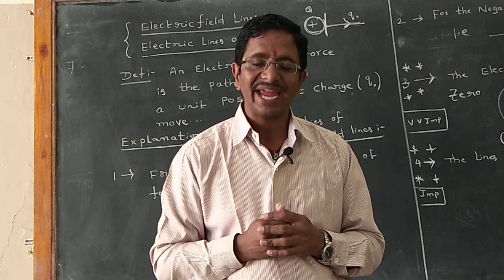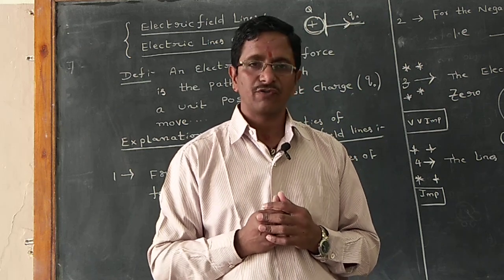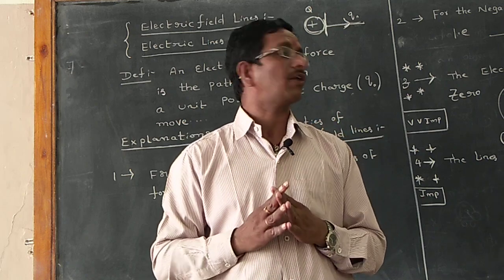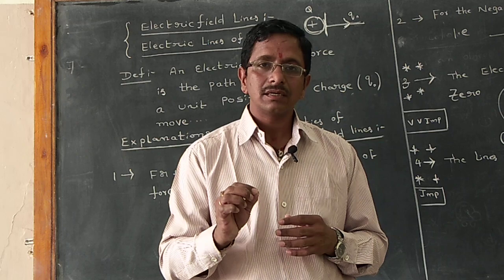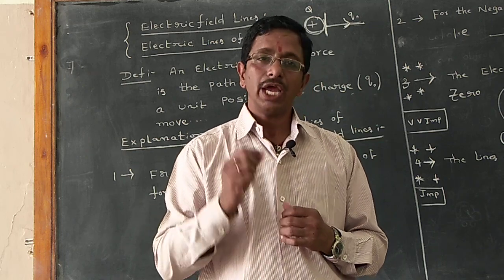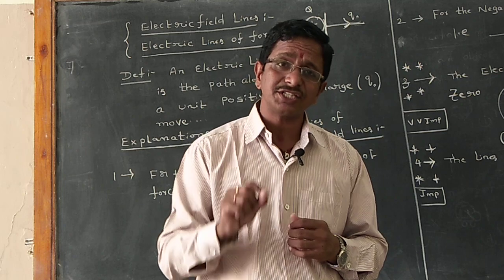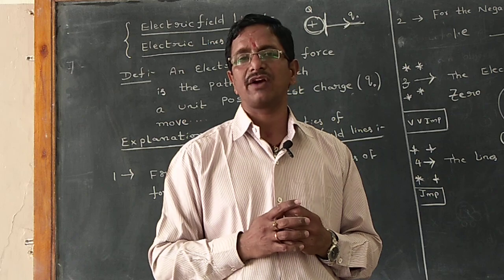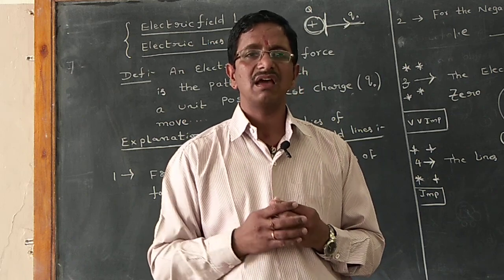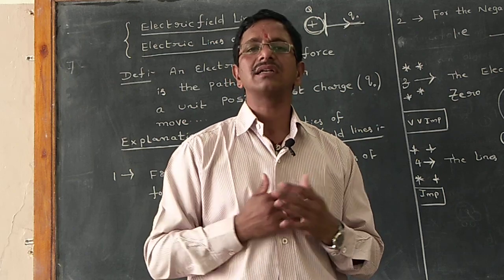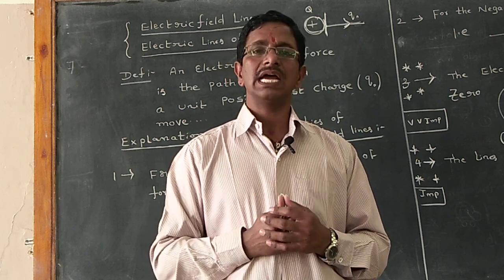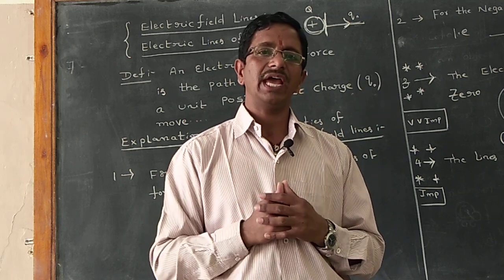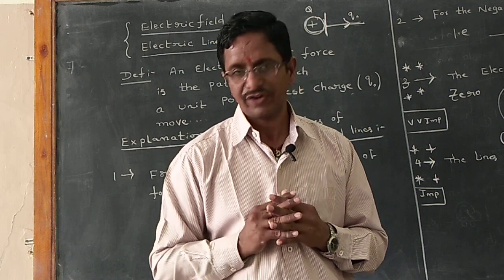Now I would like to explain about electric lines of the force. Now what is electric lines of the force? An electric line of the force is the path along which a unit positive test charge would move is called electric lines of the force. The another name is electric field line. These electric lines of the force or electric field lines are imaginary lines which are always perpendicular to the electric field.